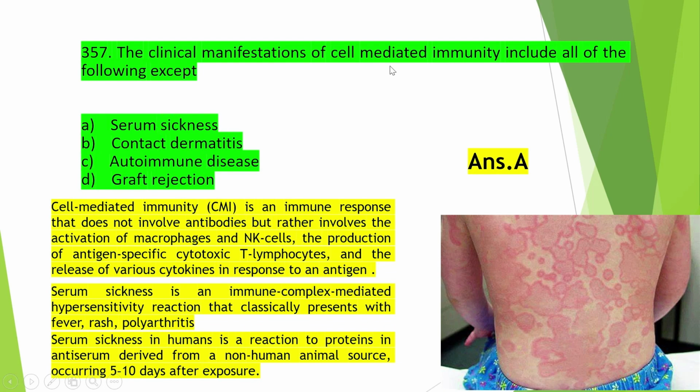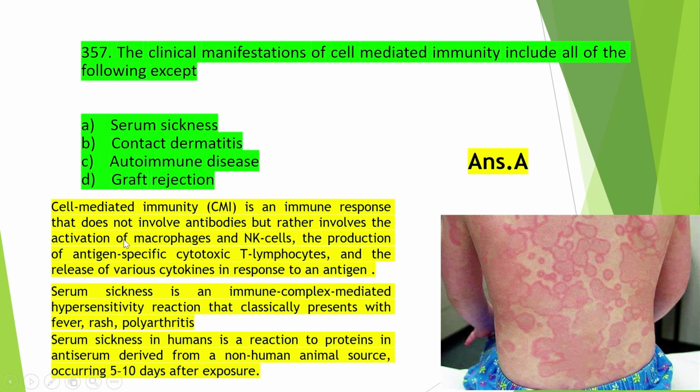So what is cell mediated immunity? Cell mediated immunity is an immune response that does not involve antibodies but rather involves the activation of macrophages and natural killer cells, the production of antigen specific cytotoxic T lymphocytes and the release of various cytokines in response to an antigen. So this is the cell mediated immunity. Here no antibody is involved.